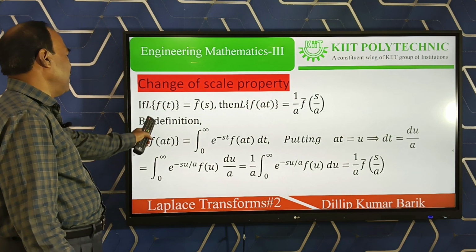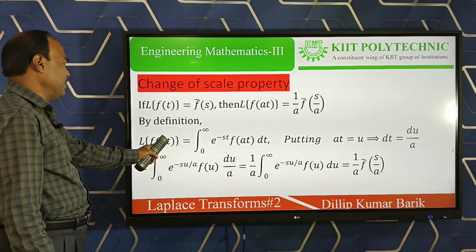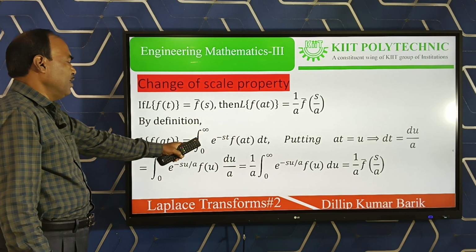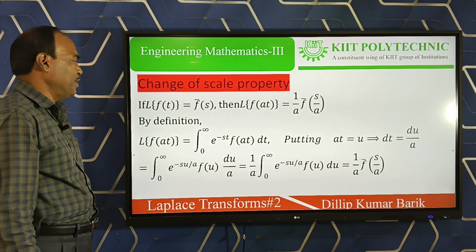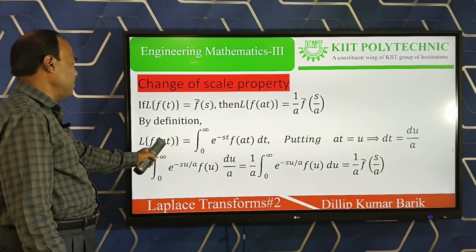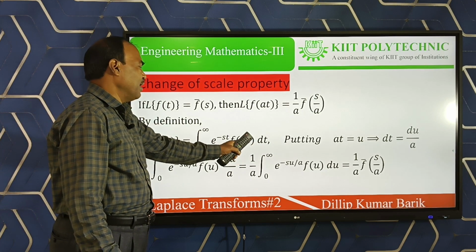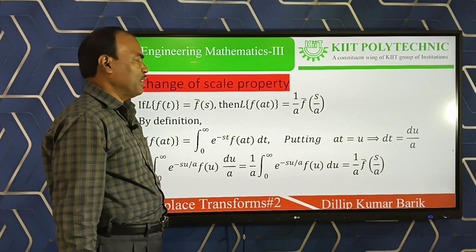Very clearly, by definition we know from the last class, Laplace of f(at) is the integration from 0 to infinity of e to the power minus st times f of at dt. For simplification we use the substitution method.